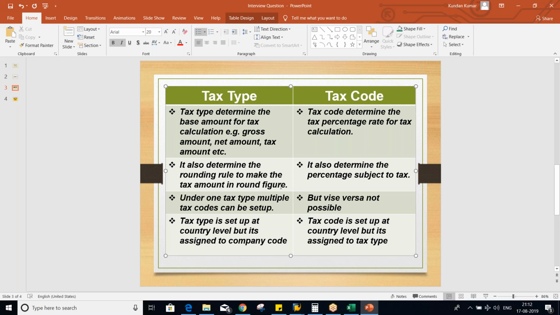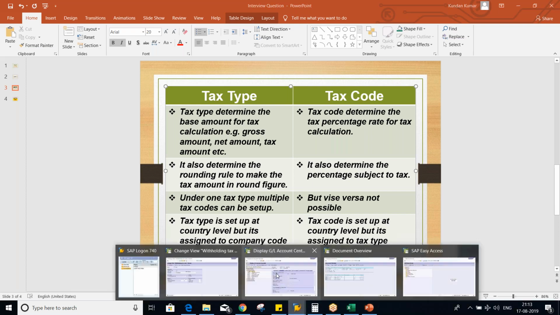Okay, and your tax type, I specified that it's going to determine the rounding rule. Rounding rule in the sense that whatever the tax amount is, the system is going to make it a round figure. Okay, now the third one: under one tax type multiple tax codes can be set up, but vice versa is not possible.